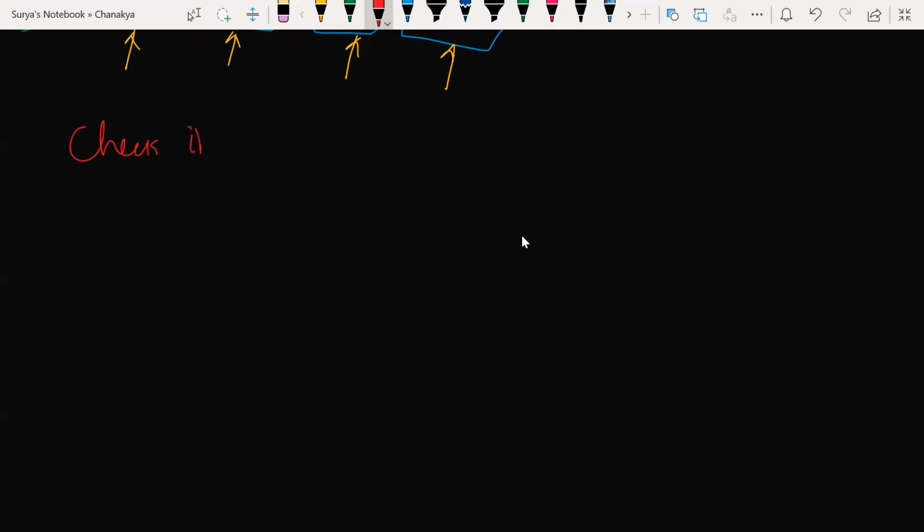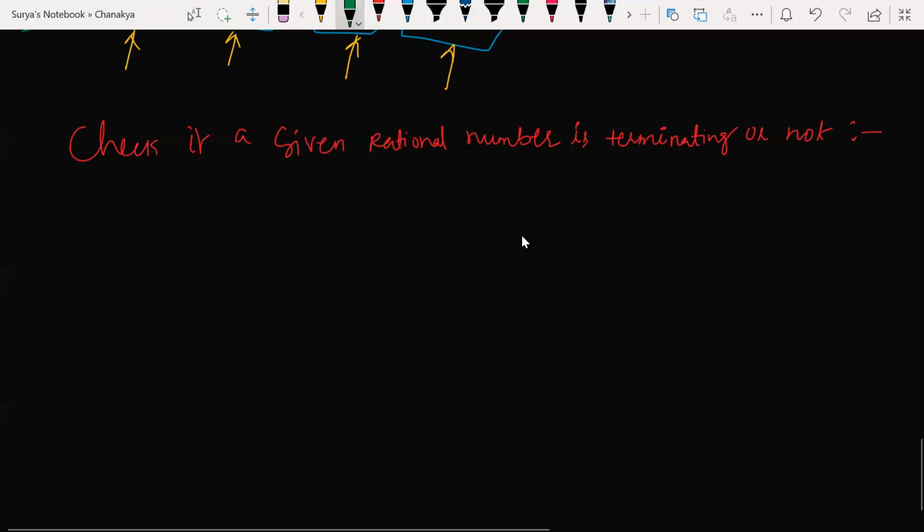Check if a given rational number is terminating or not. Okay. First, suppose let me give an example.